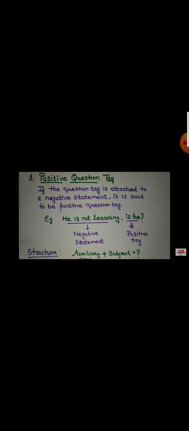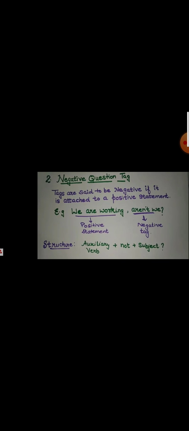Means if your statement is negative, he is not learning, then your question tag will be is he? Your structure will be auxiliary plus subject plus question mark. Is is the auxiliary here, he is the subject here, and then question mark.